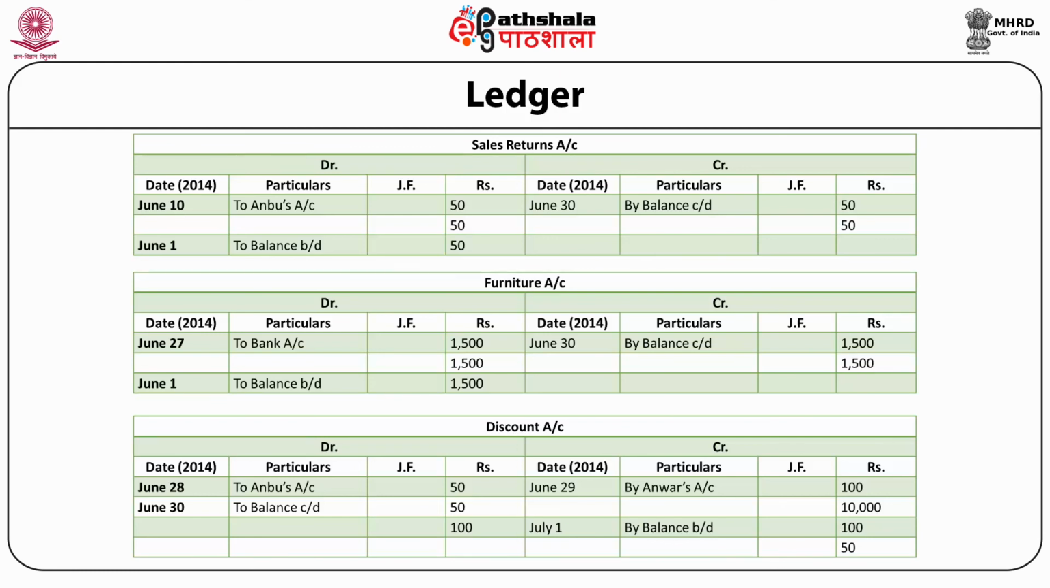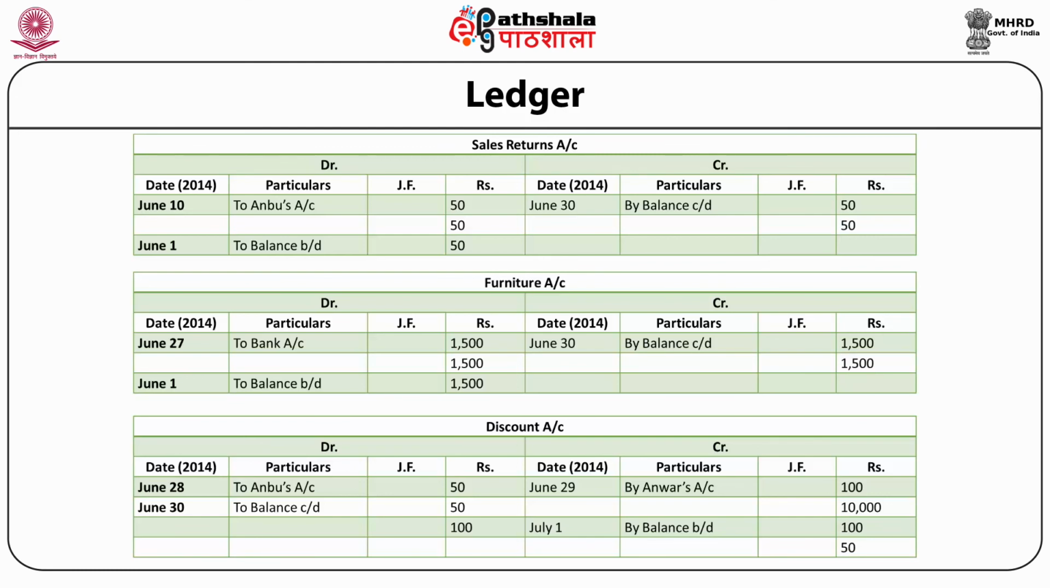Next, furniture account, June 27, on debit side, to bank account rupees 1,500. Credit side, June 30, by balance carried down rupees 1,500. Ledger total 1,500 on both sides. On debit side, July 1, to balance brought down 1,500.